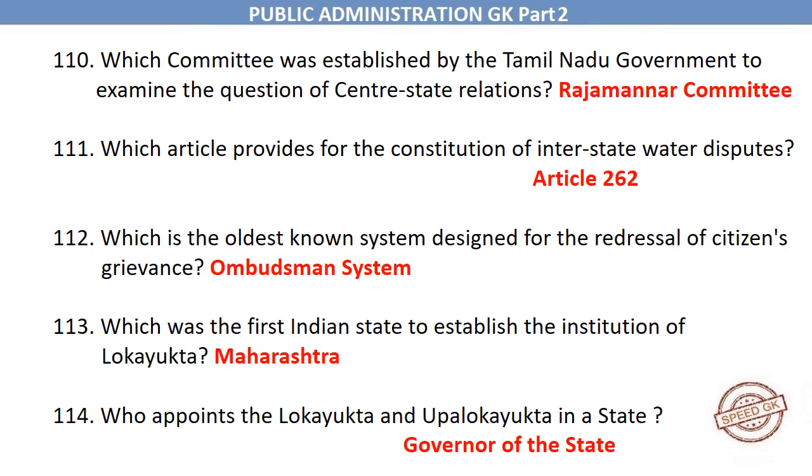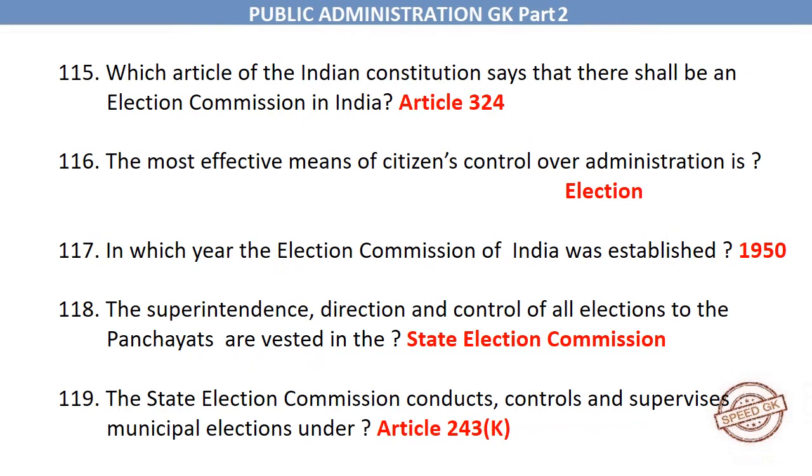Governor of the state. Which article of the Indian Constitution says that there shall be an election commission in India? Article 324. The most effective means of citizens' control over administration is election. In which year the Election Commission of India was established? 1950.